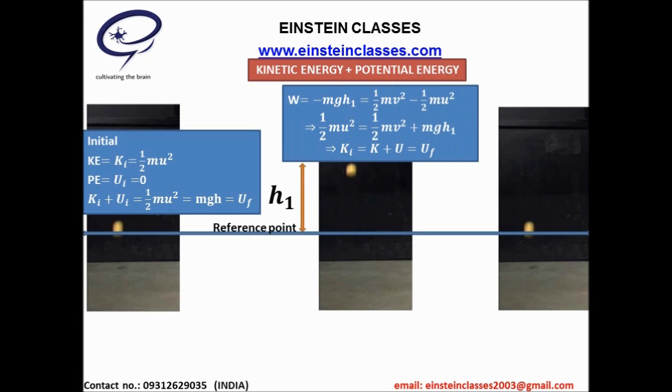At this intermediate position, at height h1 above the reference point, we calculate the sum of kinetic energy and potential energy. The work done by mg equals minus mgh1. This work equals the change in kinetic energy, that you can see. From this equation we can observe that the sum of kinetic energy and potential energy at this position comes out to be the initial energy.